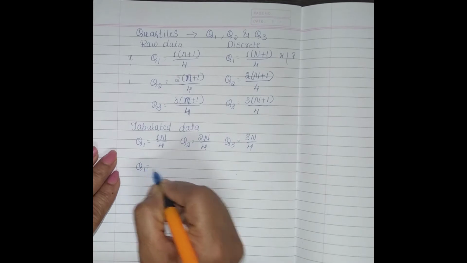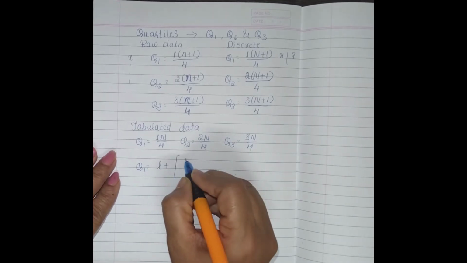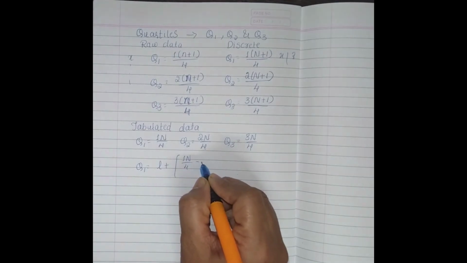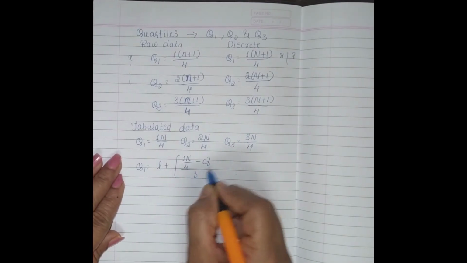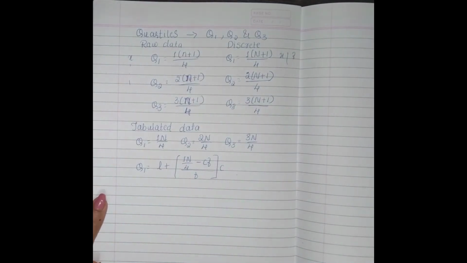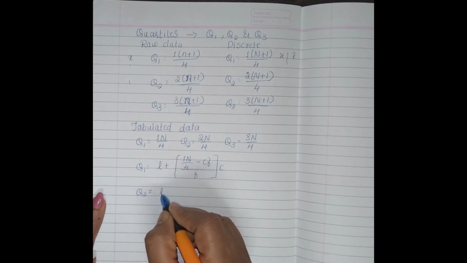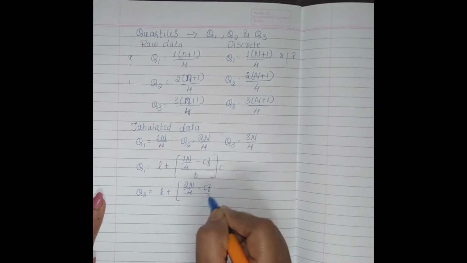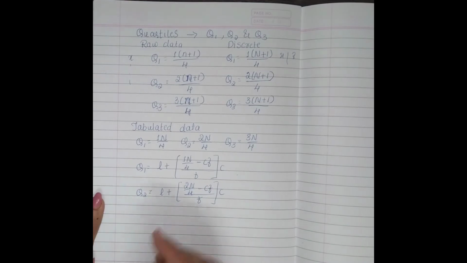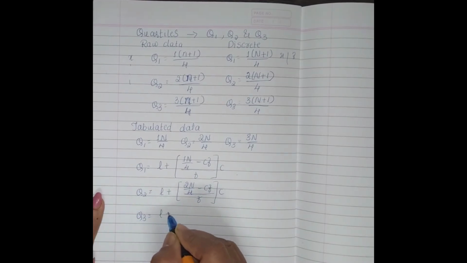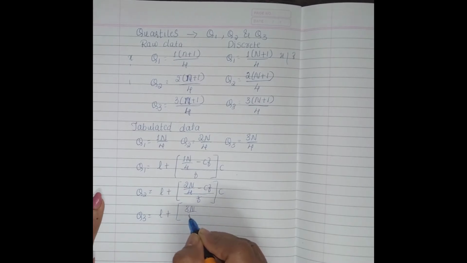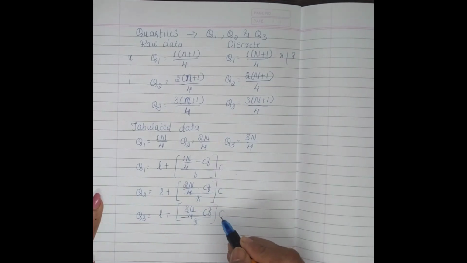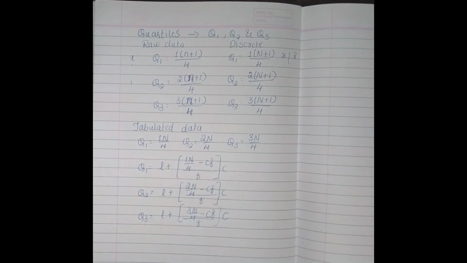Afterwards, Q1 equals L plus 1n by 4 minus CF divided by f into c. In the same way Q2 is L plus 2n by 4 minus CF divided by f into c, and Q3 equals L plus 3n by 4 minus CF divided by f into c. These are the formulas of the quartiles.